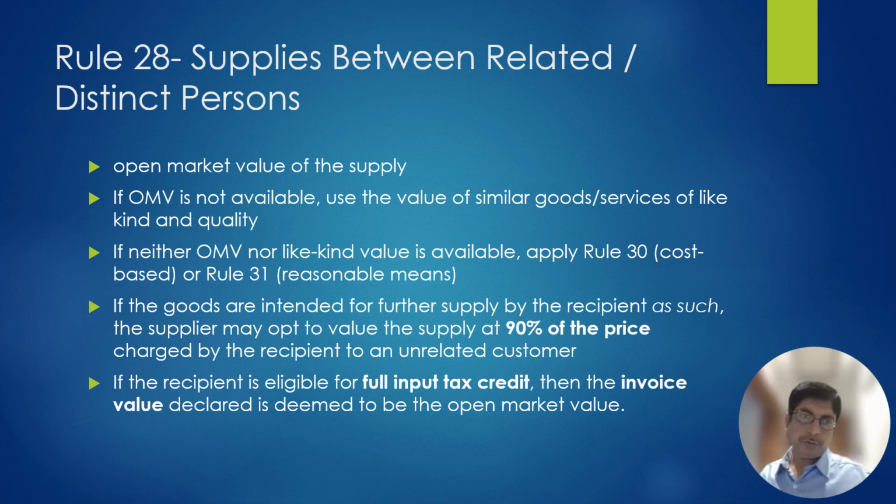The next proviso is that if the full input tax credit is available. In our example, A supplies to B, a distinct person having the same PAN, different GST number. If the input tax credit available to B is full, then the invoice value is the transaction value.